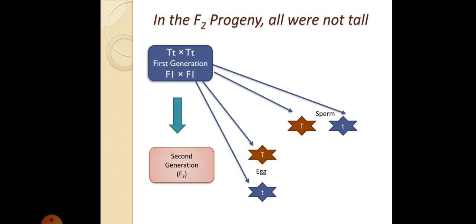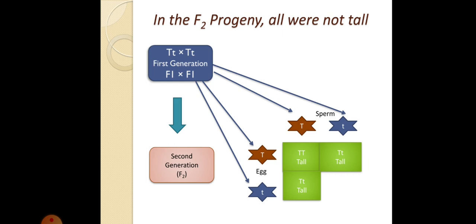Now capital T and capital T will combine to give capital T and capital T. That means that plant will be tall, right? Because in the previous slides I told you that capital T and capital T was tall. The next one will be capital T and small t, so this one is also tall.